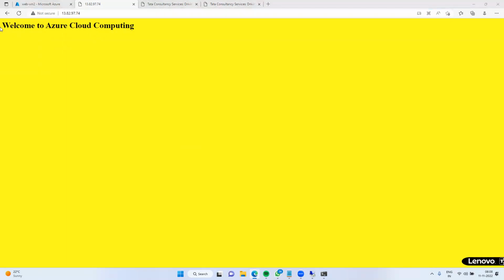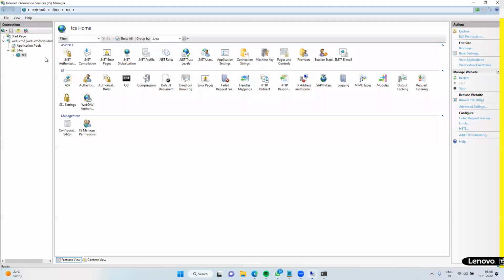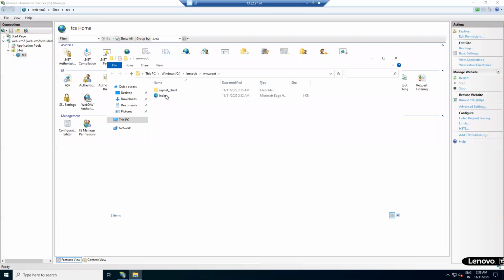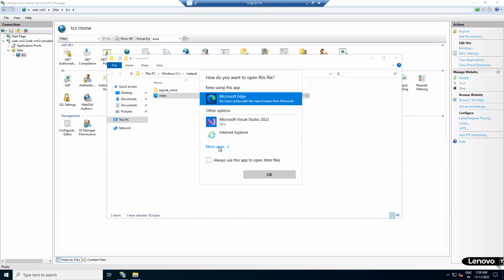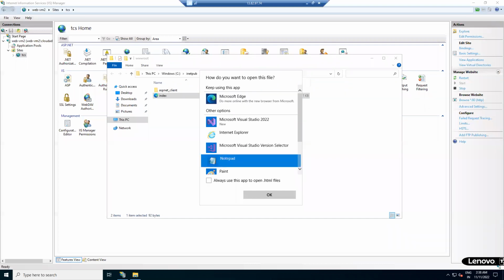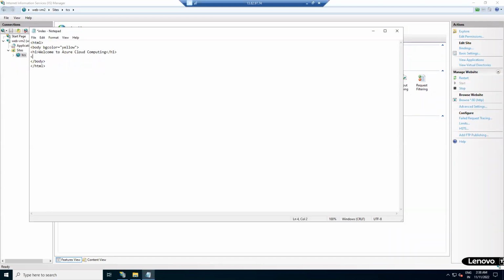Yeah, this is a sample application. If you want to do some code changes, just go and explore it. Now this is the file, right click, open with Notepad. How do we give a name to the IP address? Can you give a DNS for this IP? Yes, you need to purchase the domain and map it. Okay, I am giving H1: Welcome to Microsoft.